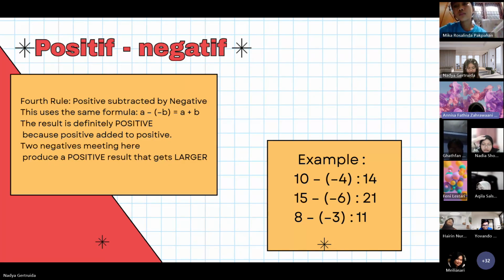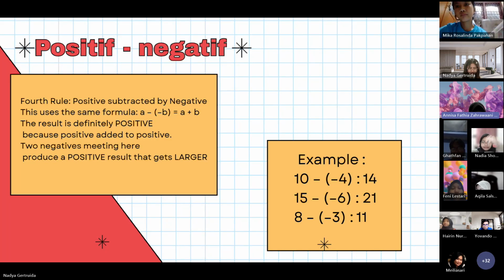The sum is 27. Why is that? Use the debt analogy. Have 10,000 in money, then a debt of 4,000 is erased. That means our debt burden is gone, so our money effectively increased. The sum is 14,000.